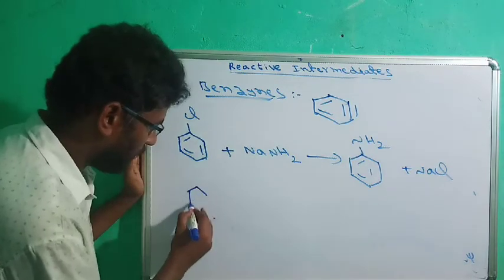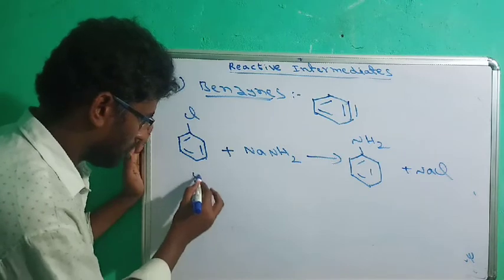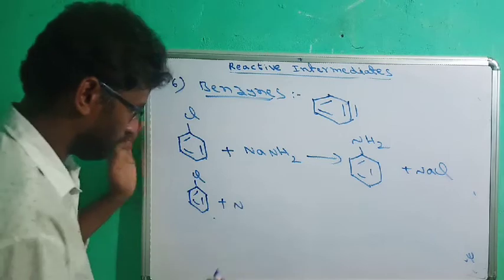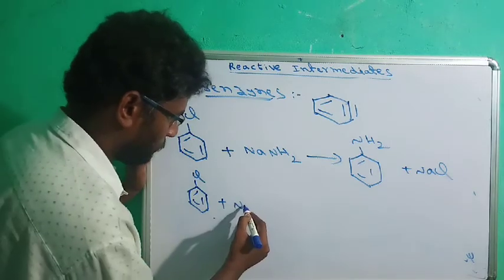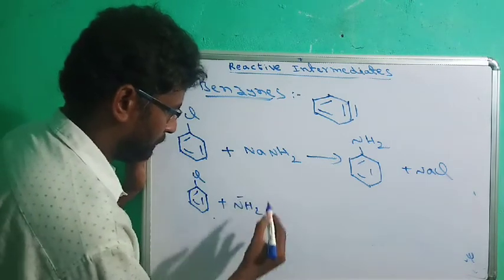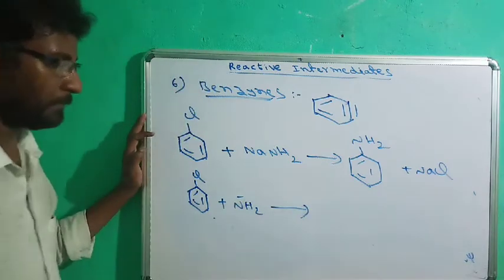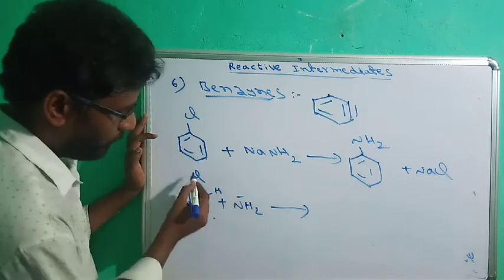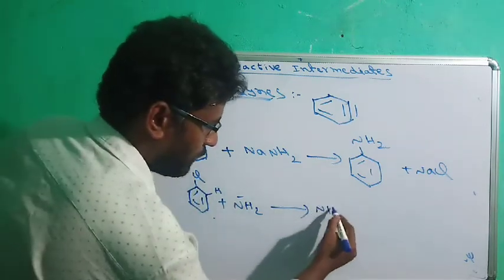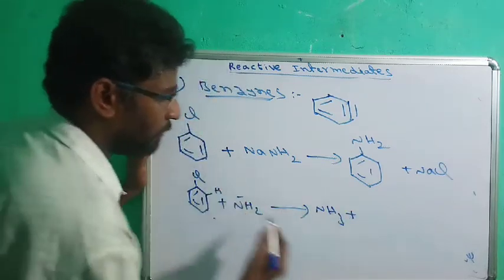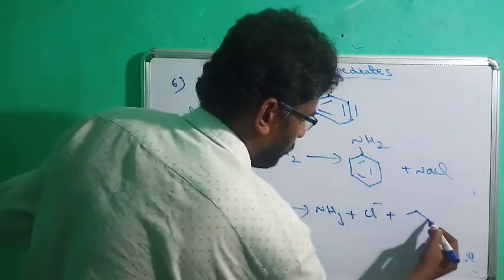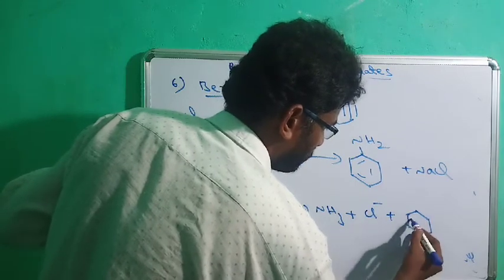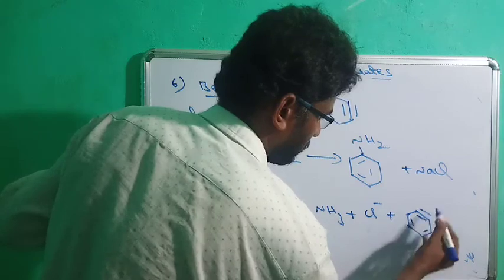So first in this reaction, hydrogen will be removed adjacent to the chlorine atom. So NH3 will be formed and chlorine will be removed, with formation of the benzyne intermediate. Like this.